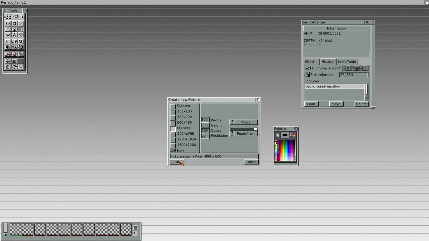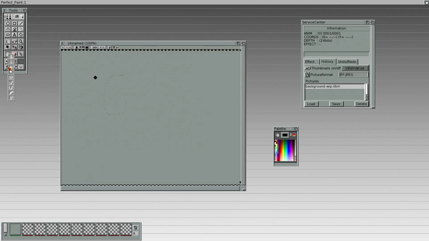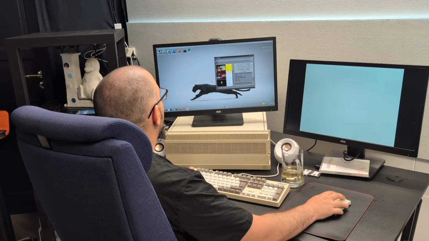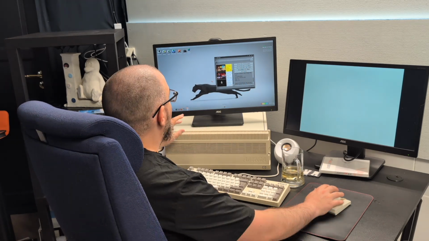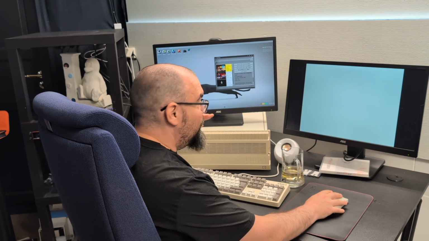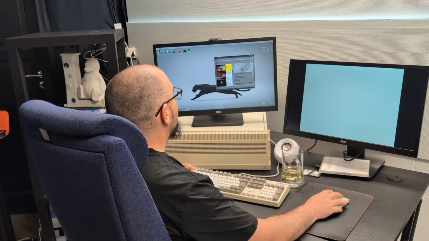So let's make something like this. I haven't really used this, but it's a semi-modern pixel program that supports layers and things like that. As you can see, everything is stable. The browser earlier did crash, but it didn't make the operating system crash. No gurus, no reboots. So that's nice.